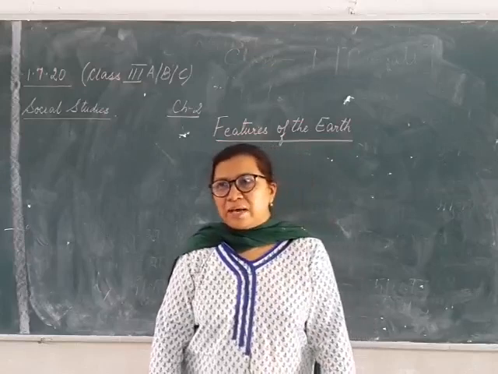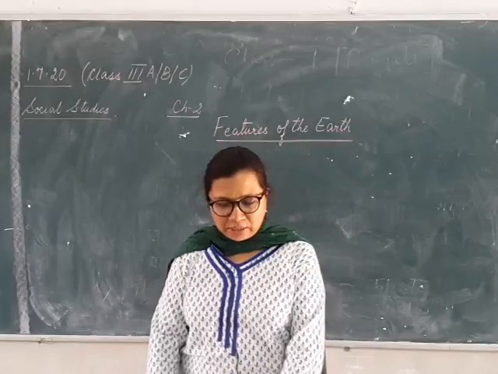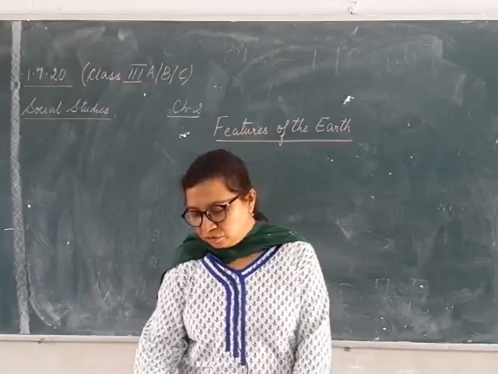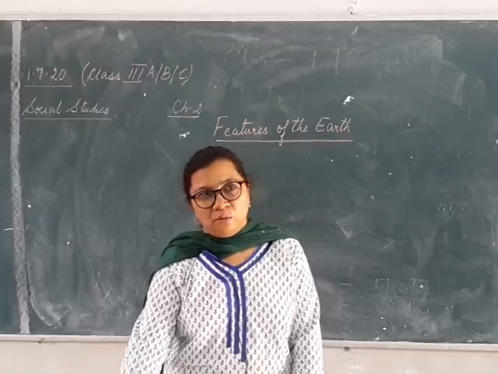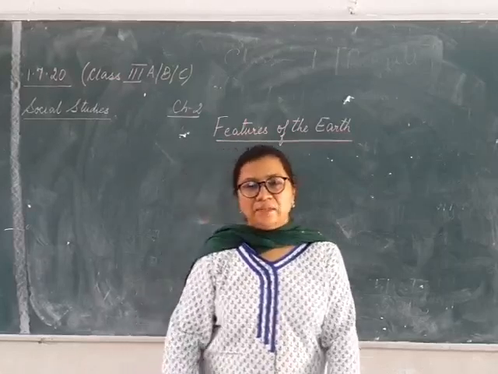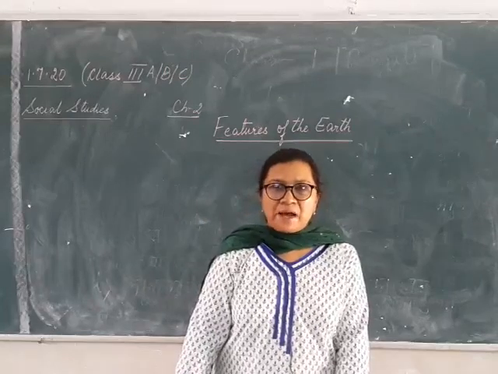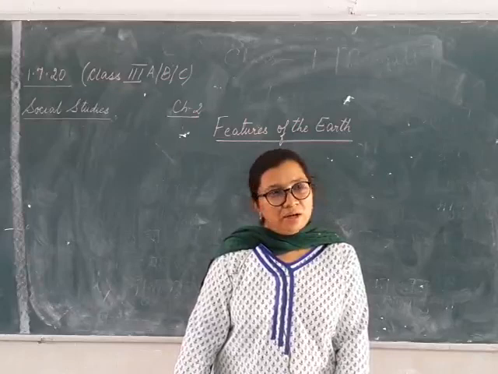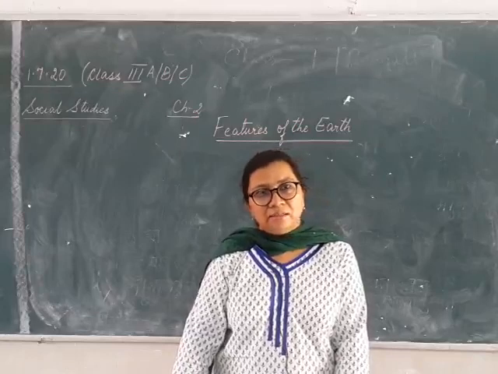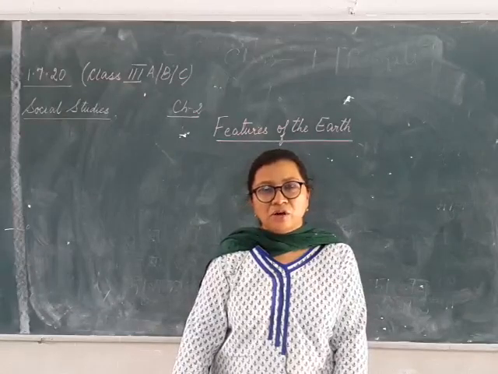Basically in the last chapter, I was telling you that the earth is divided into two parts. One is your land part and the other one is your water part, and the biggest part covered by the earth is your land, and the smallest part is your water.